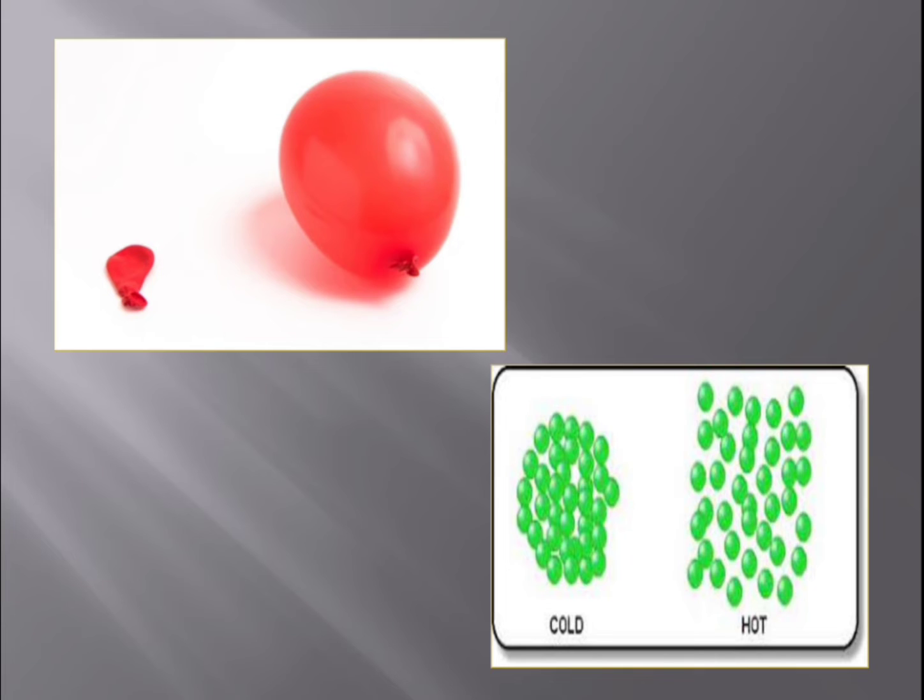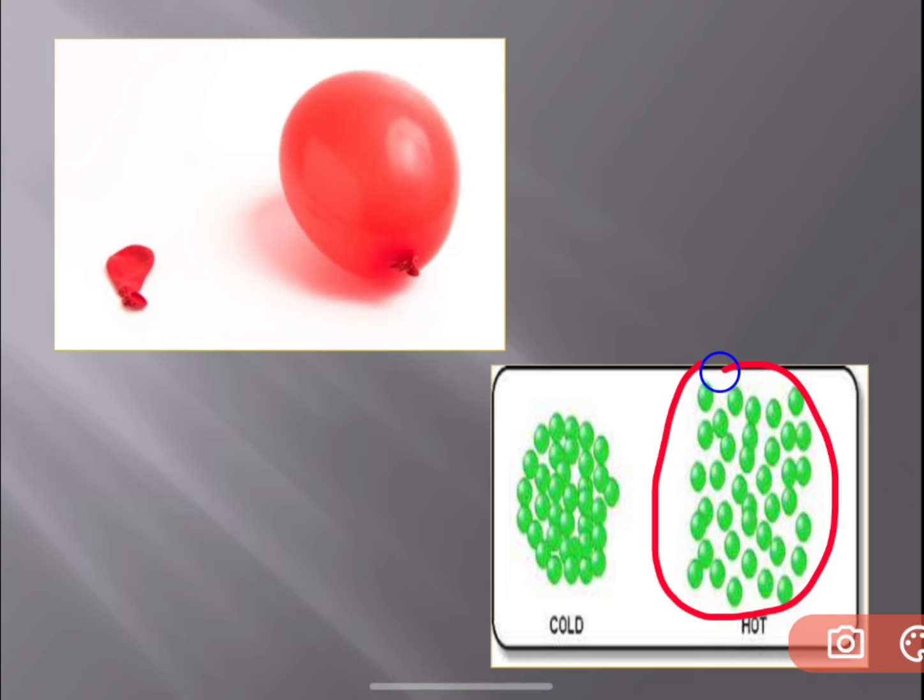And if you see, most of the metals, most of the objects, when we heat them, they expand. Why? Because the particles in that substance will be moving apart from each other.